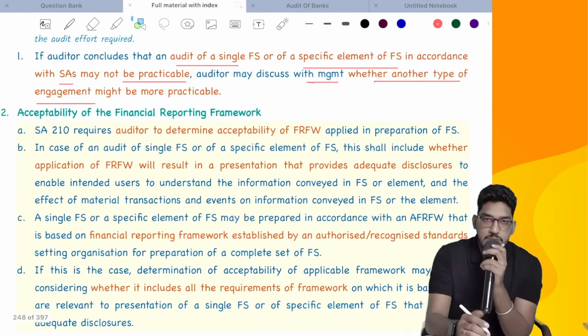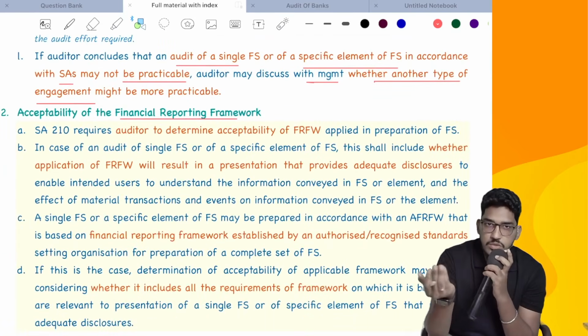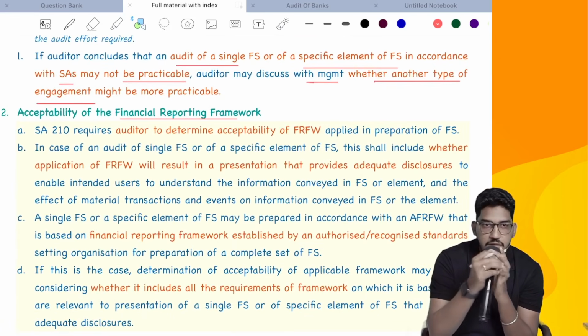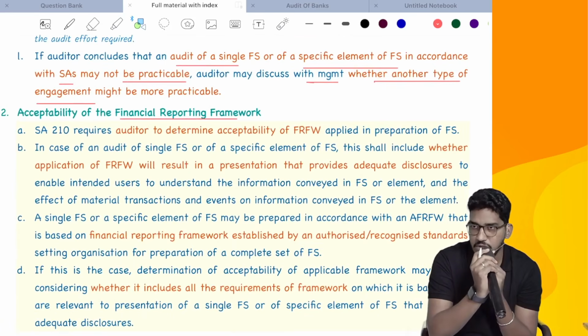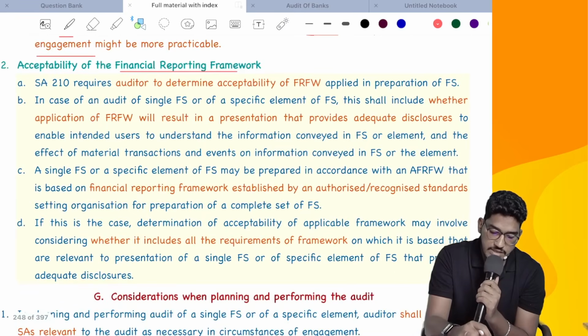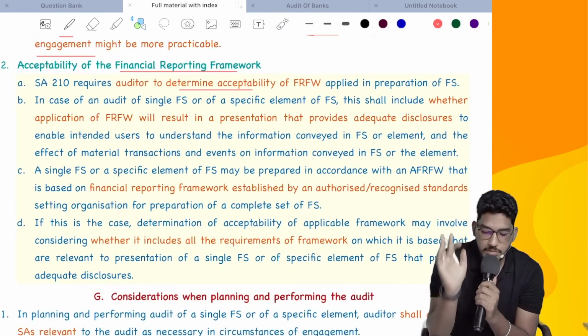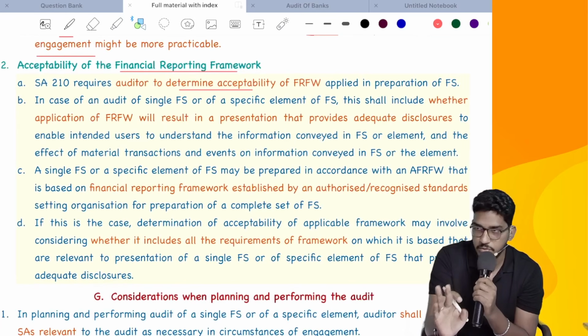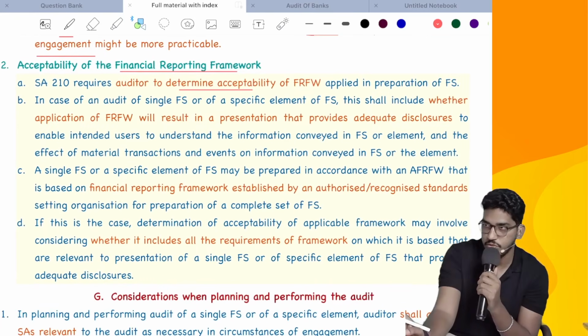Next, acceptability of financial reporting framework. Here also, before we accept the audit, we need to check whether the financial reporting framework is acceptable or not. So here what they say, SA800 requires the auditor to determine acceptability of financial reporting framework. For every audit, we have to do it.